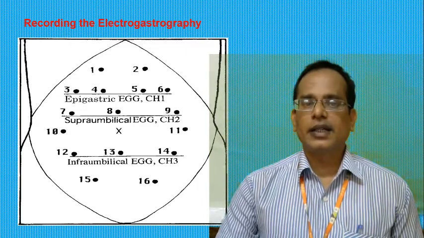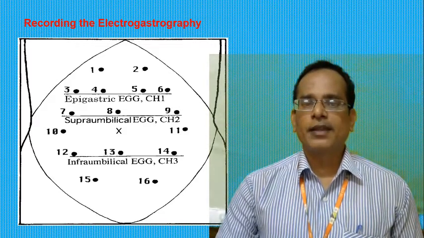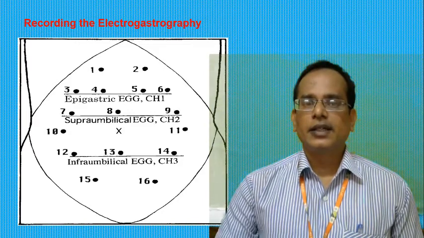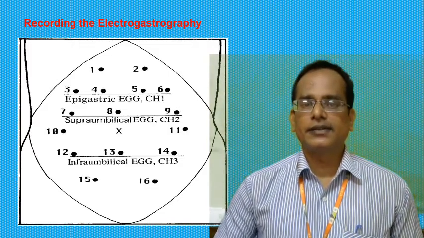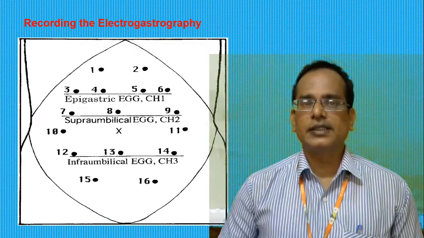Infra-umbilical EGG signal is taken from electrodes 12, 13, 14. These provide the stomach movement and electrical activity. So here they are using 4-channel electrodes in order to obtain EGG, that is called electrogastrography.